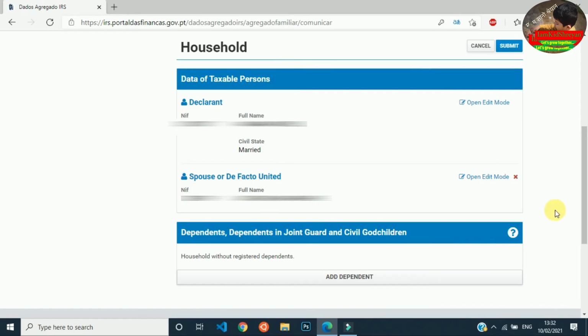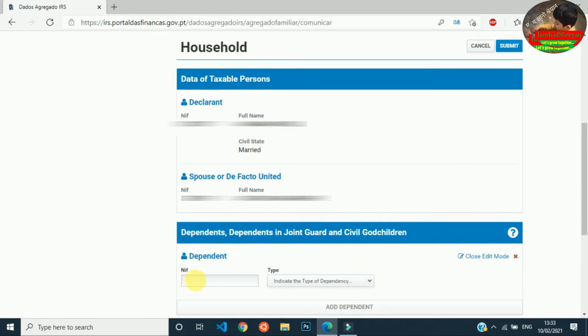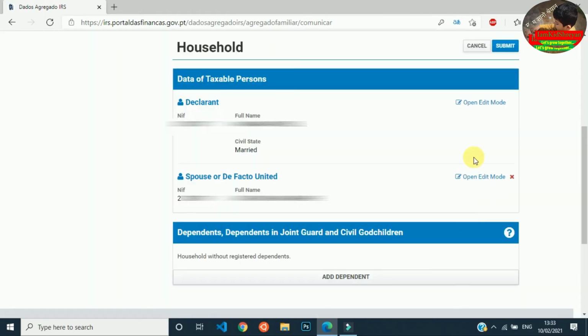Otherwise, if you have dependents, either your children or your father or mother who is dependent on you, then you can add from here. Click on it, then put the NIF number or TIN number of your parent and choose dependent from here. When you put the TIN number, it will automatically go to the authenticate page and you have to authenticate for them as well. And if you just have one, then you can click on close edit mode and submit it as well. Otherwise, you can click on add dependent to add more. In my case, we are not doing anything, so I'm cancelling this and going to submit this only.